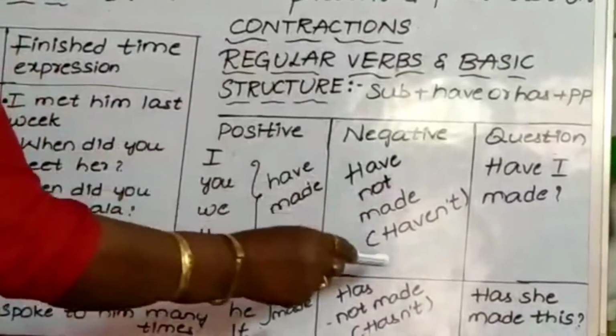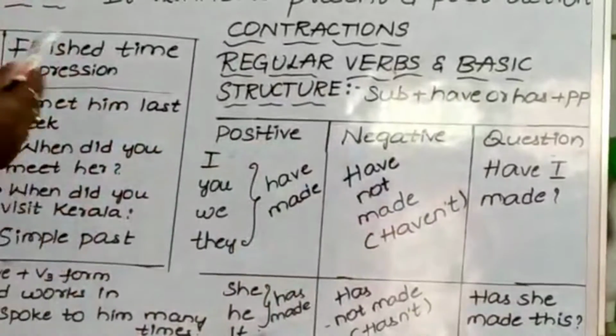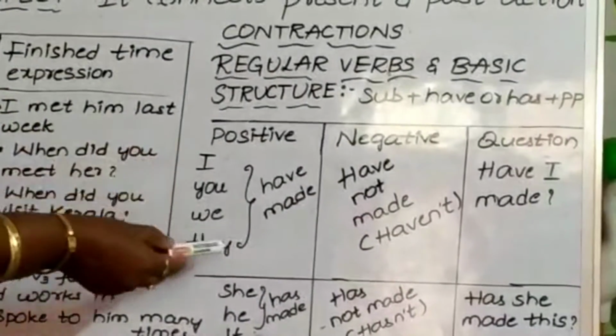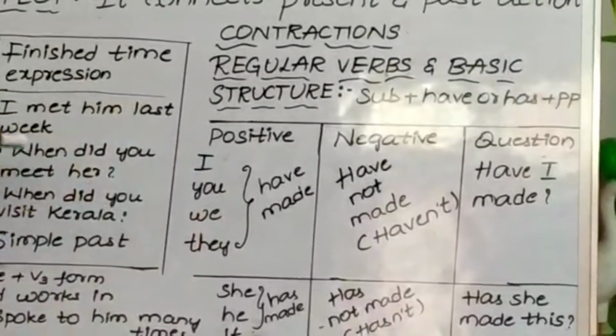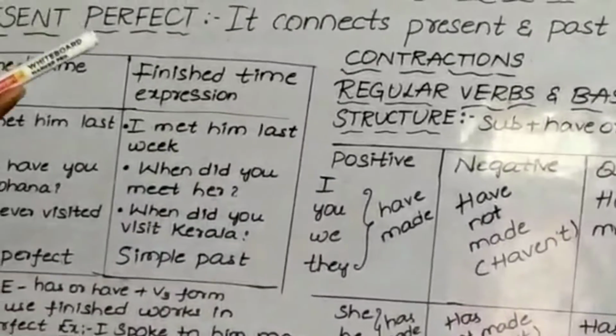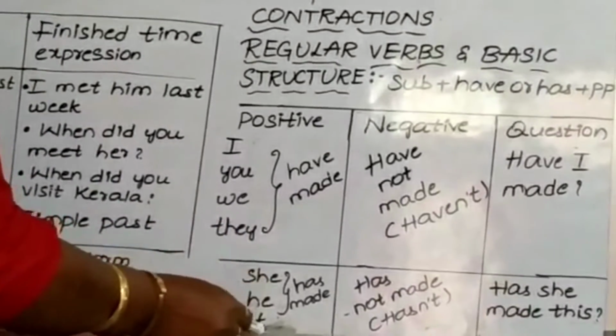And what is the contraction we use? Haven't. Here, question: Have I made? Have you made? Have we made? Have they made? Then we won't use "Have she made?" Why? Because that is third person singular. Here, she, he, it.